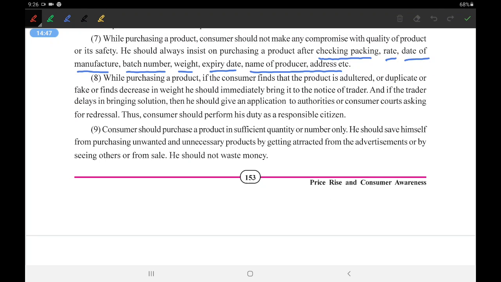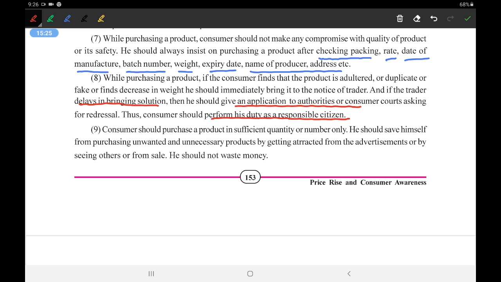While purchasing a product, if the consumer finds that the product is adulterated or duplicate or fake or finds decrease in weight, he should immediately bring it to notice of the traders. And if the trader delays bringing solution, then he should give an application to the authority. Okay, first he should try to convince the trader that this particular product is having some problem. If the trader does not give proper answer, then he should give an application to the authority concerned. Thus, consumer should perform his duty as a responsible citizen.